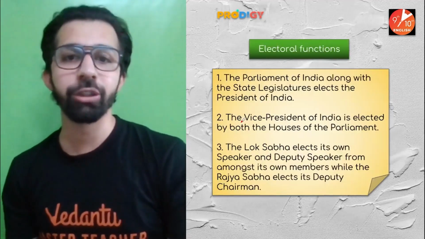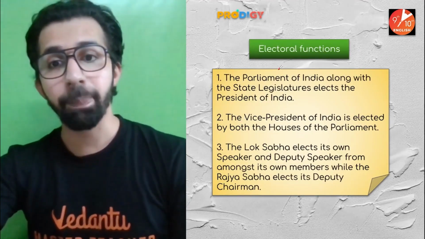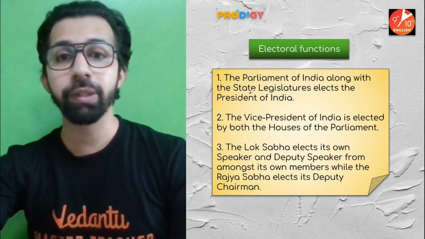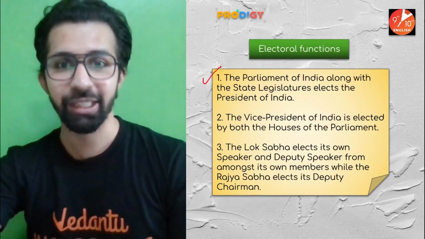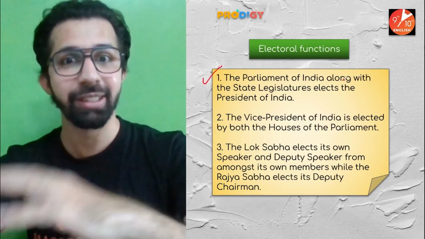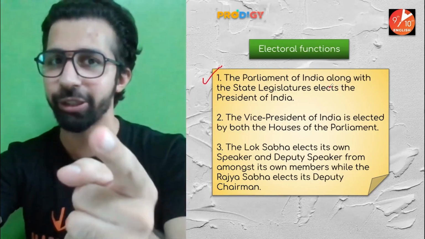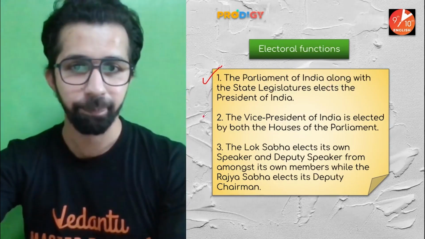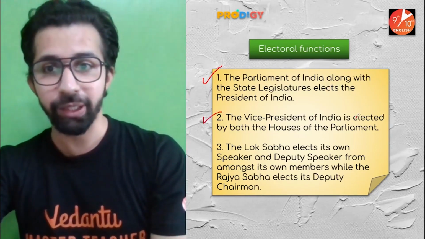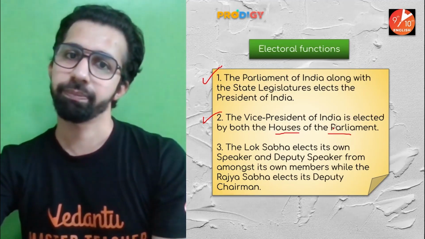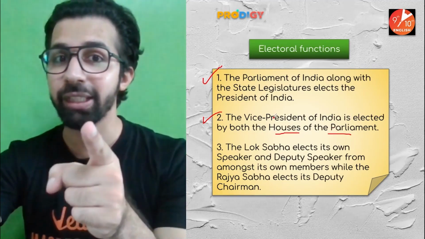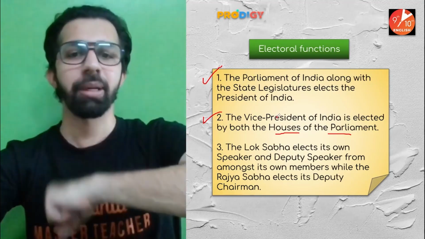Next one, electoral functions. The Parliament of India, along with the state legislature, elects the President of India. Second, the Vice President of India is elected by both the houses of the Parliament. And Vice President is also the chairman of Rajya Sabha.